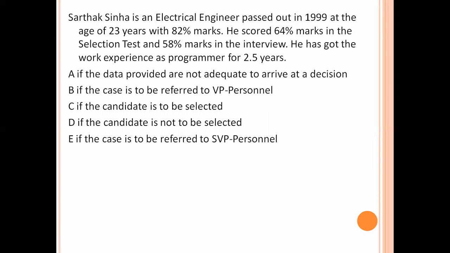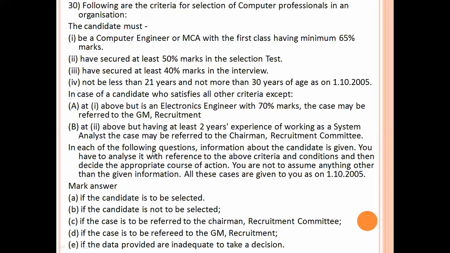Work experience as a programmer 2.5 years. Not less than 21 years, not more than 30 years as of 2005. That age condition is also satisfied. Work experience is not there. In case of a candidate who satisfies the criteria except, so first completed, second completed, third completed, fourth also completed.